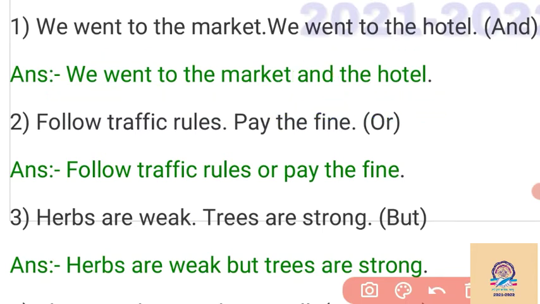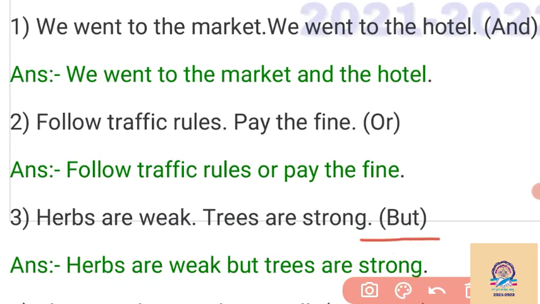When we want to show choice, on that time we use or. Follow traffic rules, pay the fine. So you have to be ready: either you follow the traffic rules, or you pay the fine. So when choice is there, you have to use or.